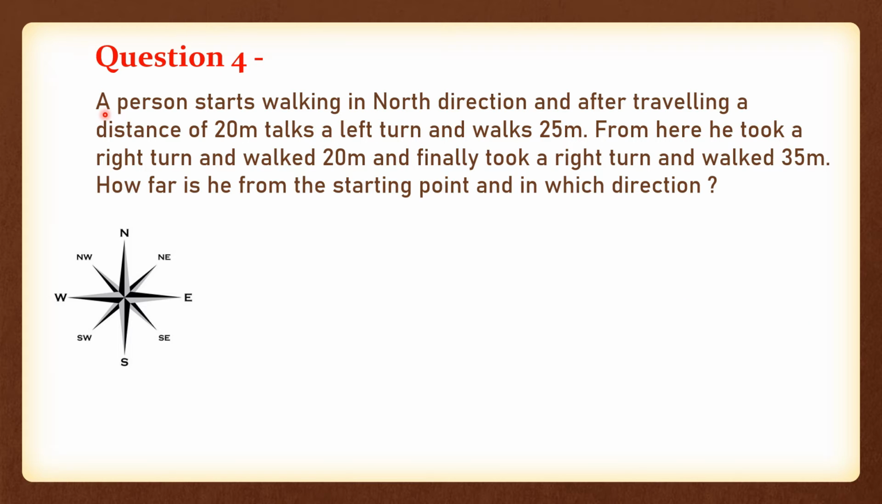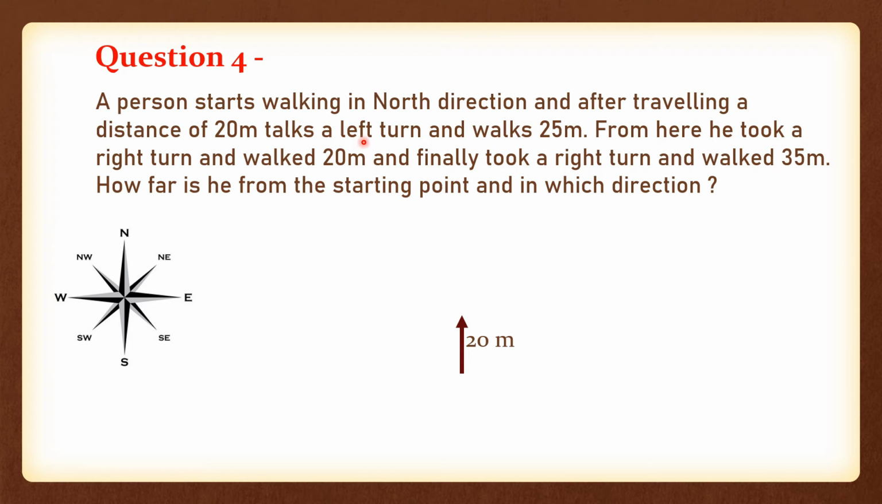So what this question is stating is, a person starts walking in the north direction, and after traveling a distance of 20 meters, takes a left turn, here's a spelling mistake, it should be takes, and walks 25 meters. So the first part of the question is saying a person starts walking in the north direction, and after traveling a distance of 20 meters, means he is walking towards north and covering a distance of 20 meters. So let us move in a north direction and the distance will be 20 meters.